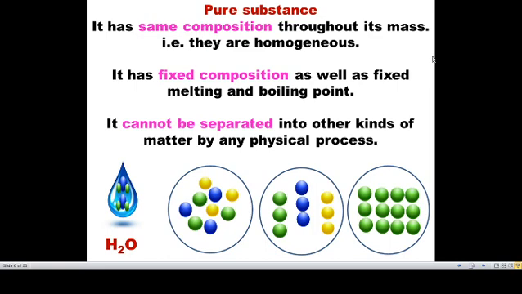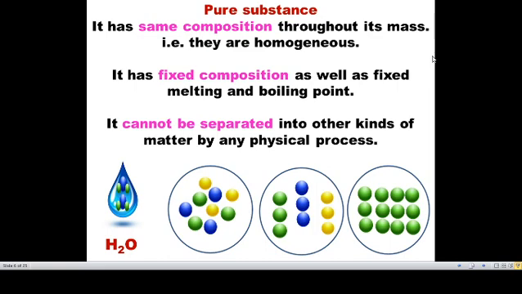Water molecules means H2O. So same composition, you can see that the whole water will be of the same type, that means homogeneous. We cannot differentiate it into 2 layers or 3 layers or 2 types or 3 types. Fully it will be water molecules, we can tell it is only water. If I am mixing sand, you can see that the sand is mixed in the water, and it is settling down. So that is not the same composition. But if you take pure water, it will be in the same composition, so we can call it homogeneous.